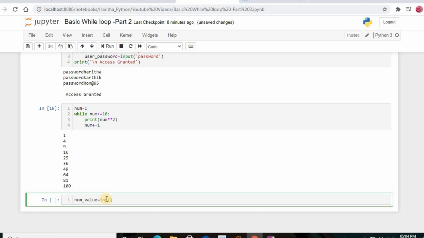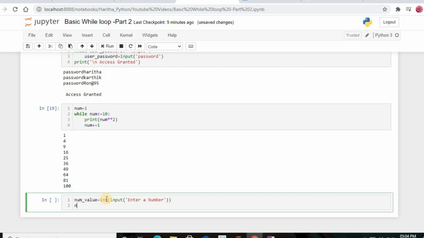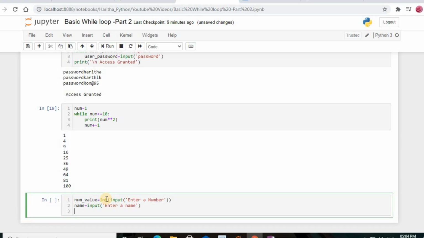Int means I should give only an integer value. Now again I should enter the name of, because what I want, I just want to now know that